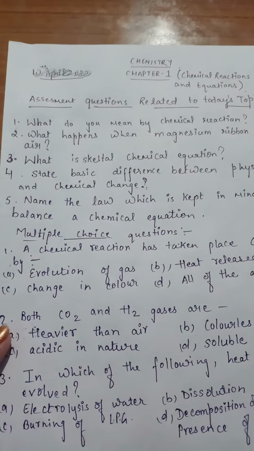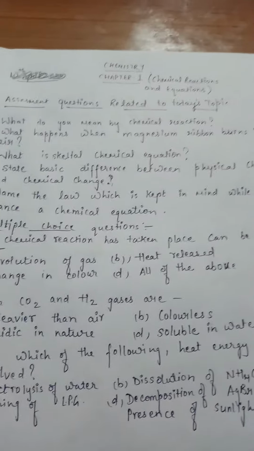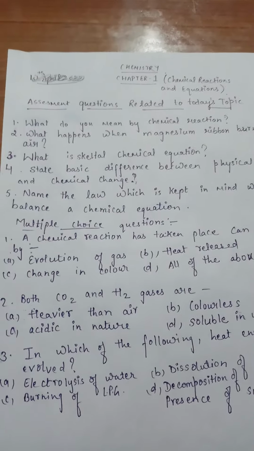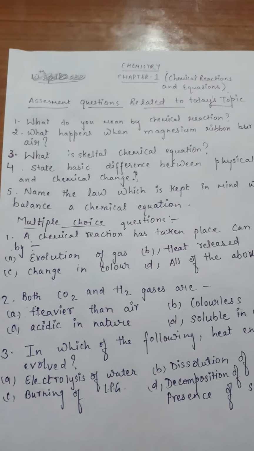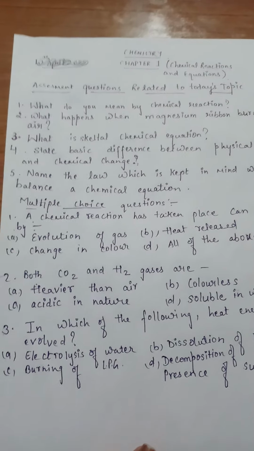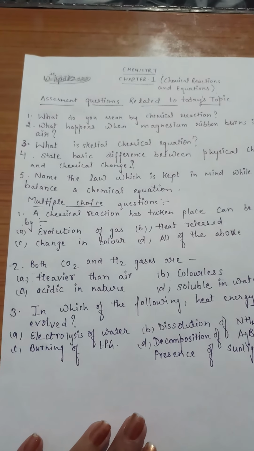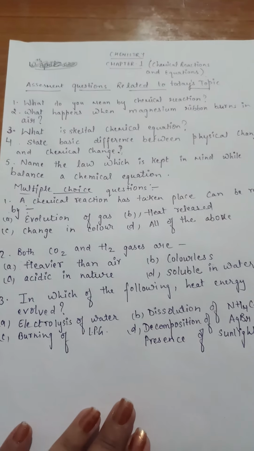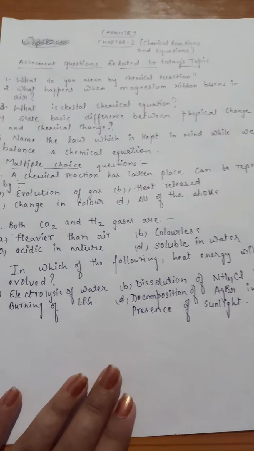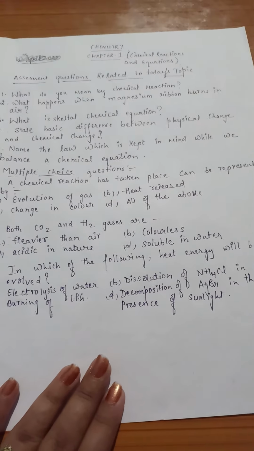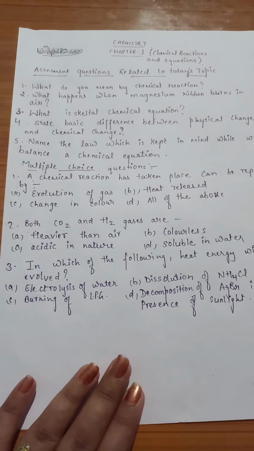Here are 5 questions. The first question I will just read out. What do you mean by chemical reaction? What happens when magnesium ribbon burns in air? What is a skeletal chemical equation? State some basic differences between physical change and chemical change. Name the law which is kept in mind while we balance a chemical equation.